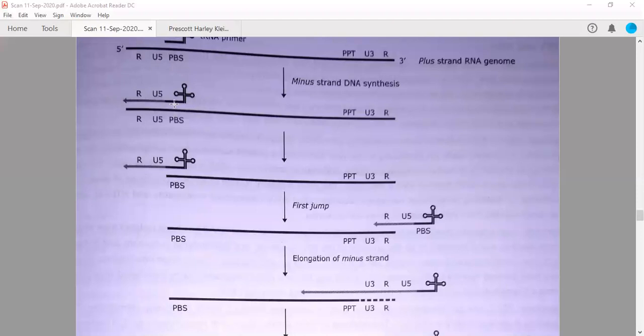So this primer will hybridize to the primer binding site and will start synthesizing a complementary strand over this template. This template is RNA. This minus strand DNA synthesis, which is a complementary DNA strand, is actually using the reverse transcriptase enzyme. So you can write RT here.